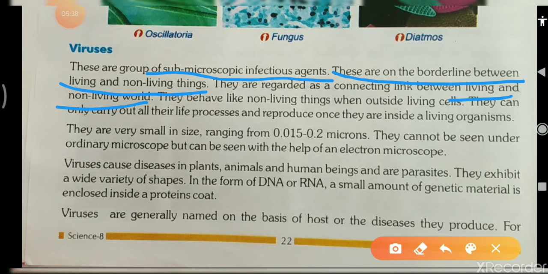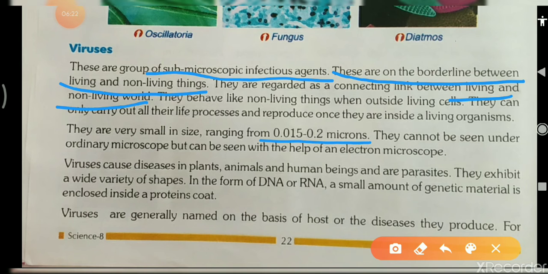Students, they behave like non-living things when they are outside a living body and outside living cells, and they become living when they are present inside a living organism. They can reproduce also and show life processes when they enter any living organism. That's why viruses are on the borderline between living and non-living things. And like other microorganisms, viruses are also very small in size, ranging from this to 6 microns.